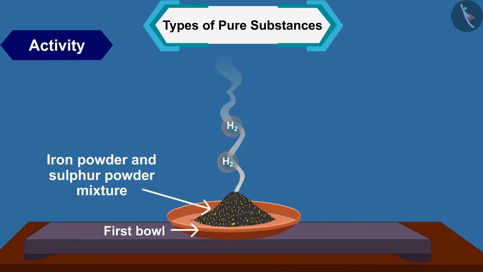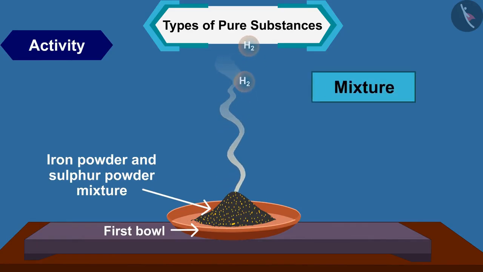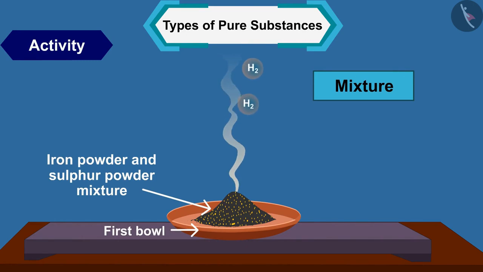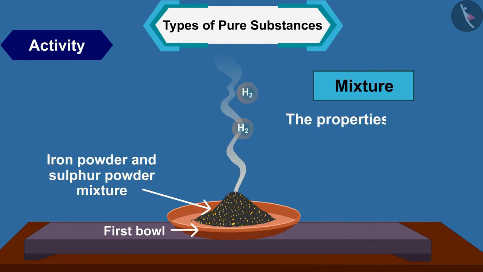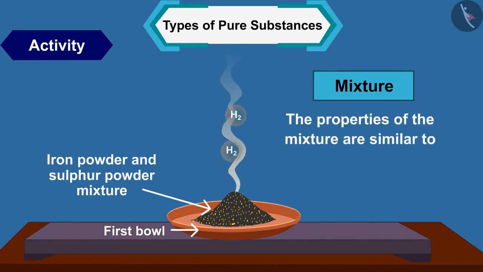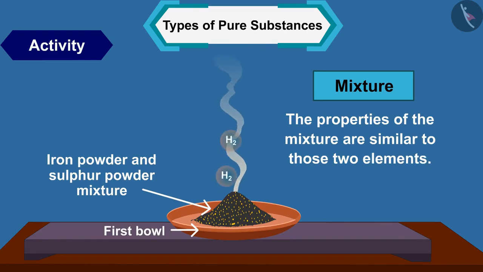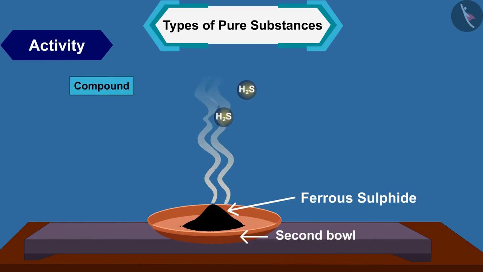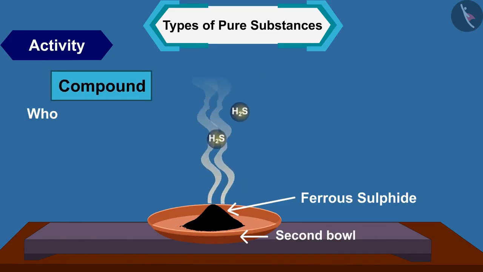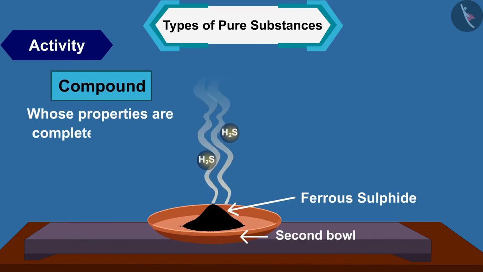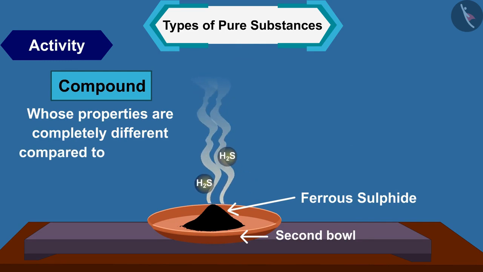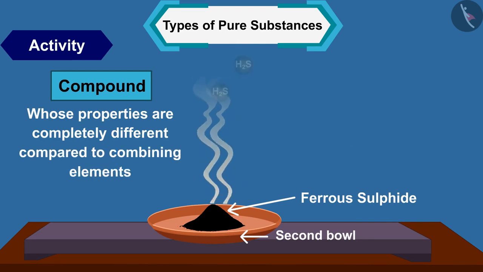The material obtained in cup 1 is a mixture of two substances, iron and sulfur. The properties of the mixture are similar to those two elements. The material obtained in cup 2 is a compound whose properties are completely different compared to the combining elements.